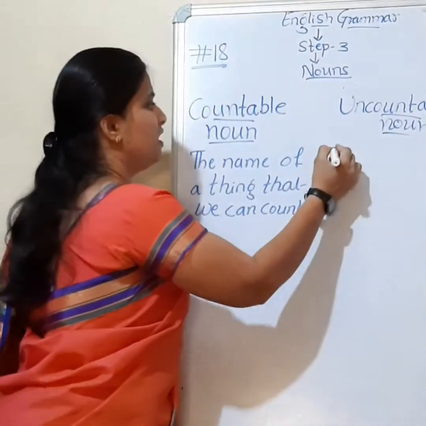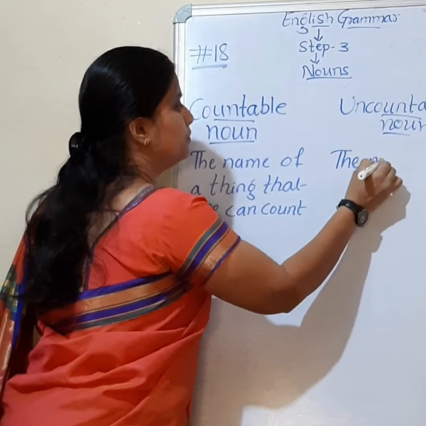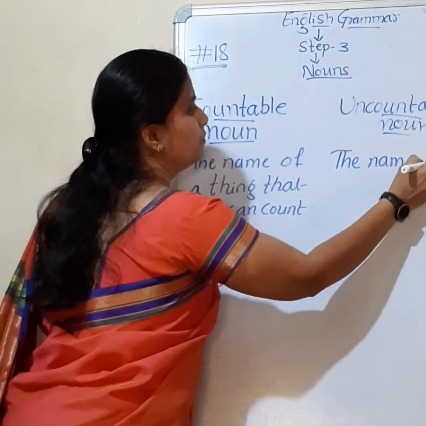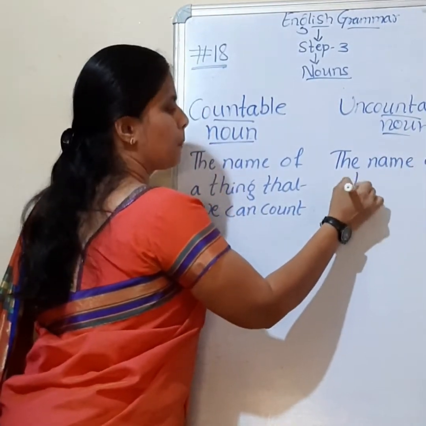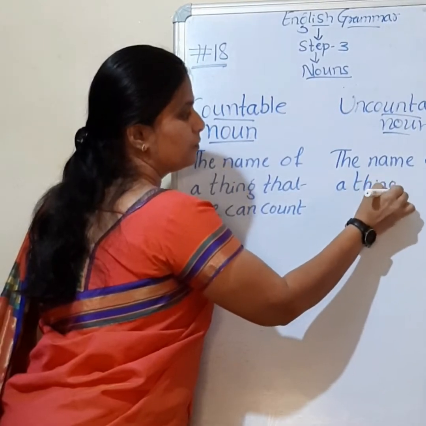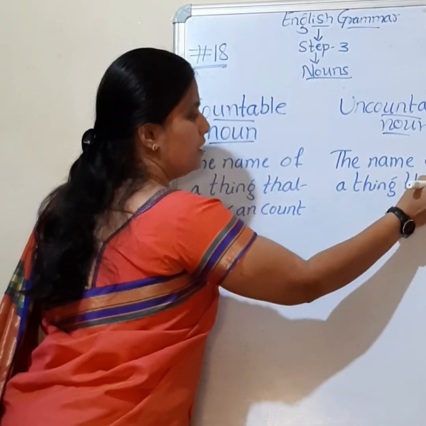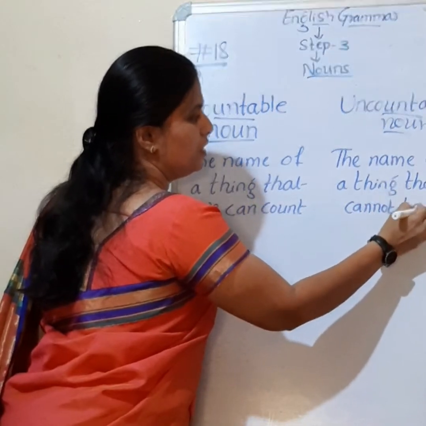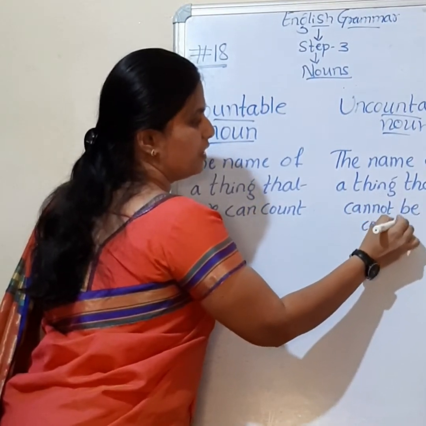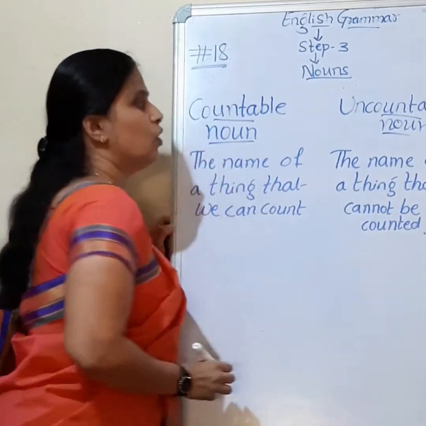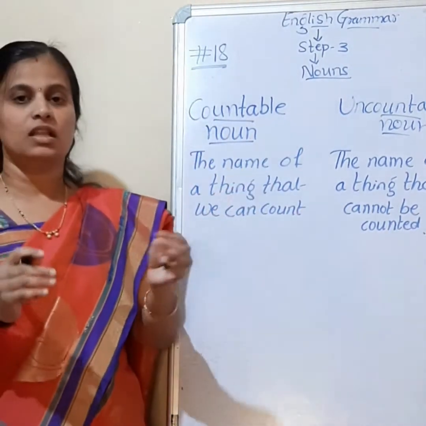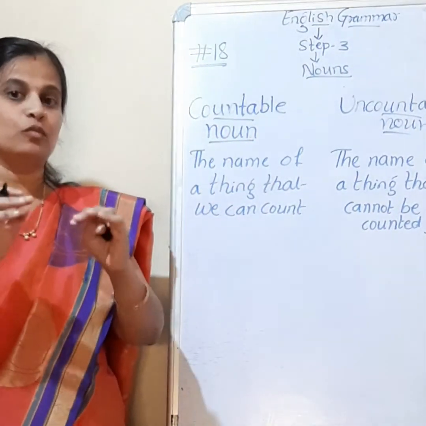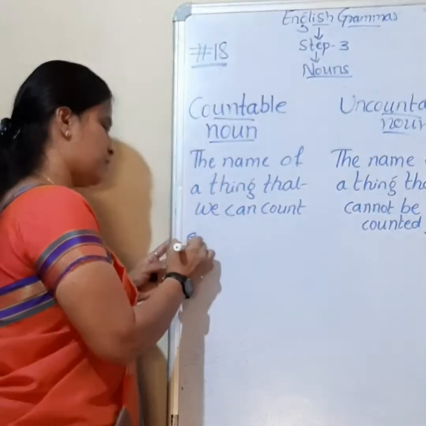That is the name of a thing that cannot be counted. That is called an uncountable noun. Let us have some examples for more clarification.